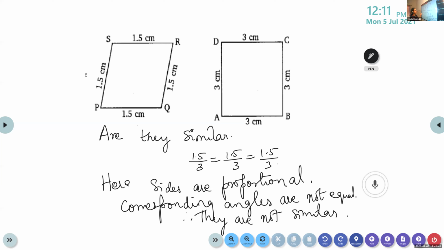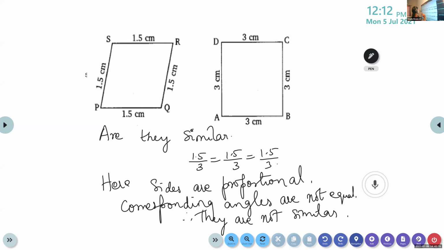But corresponding angles are not equal. That property has failed. For similarity of polygons, two conditions must be satisfied: corresponding sides must be proportional and corresponding angles must be equal. Here, corresponding angles are not equal. Therefore, they are not similar. Is it okay, John? Yes, ma'am.